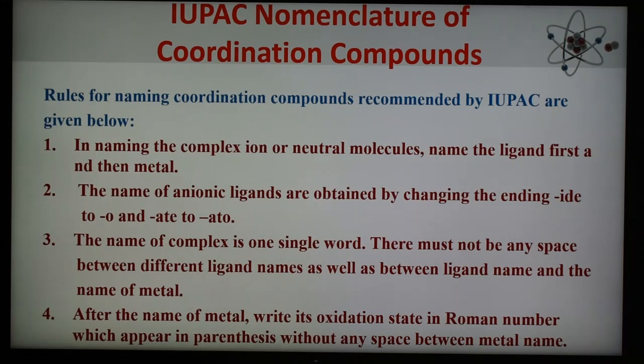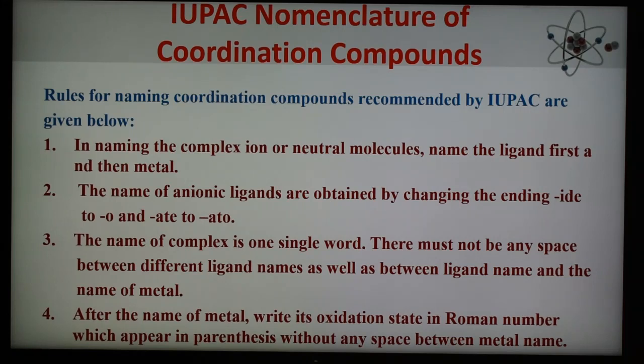Now the next important part of coordination compounds is the IUPAC nomenclature of coordination compounds. To write the IUPAC names of these compounds, certain rules are there, and we have to follow all these rules to write the name, as coordination compounds or complexes can be complicated. Some rules have been suggested by the IUPAC for naming these compounds. On the basis of these rules we can write the names of the complexes.